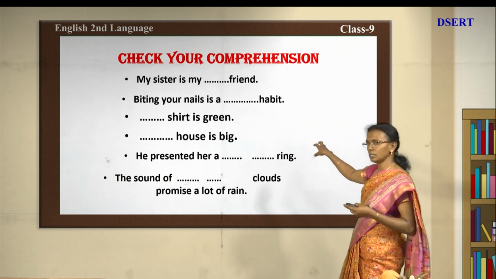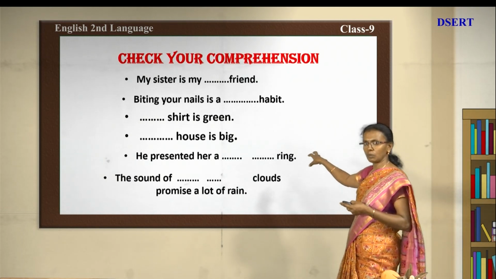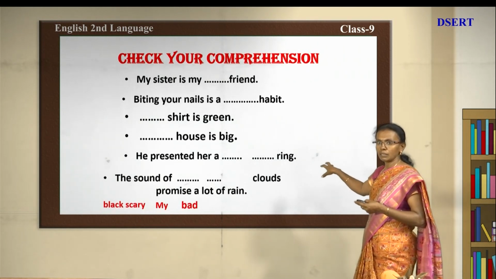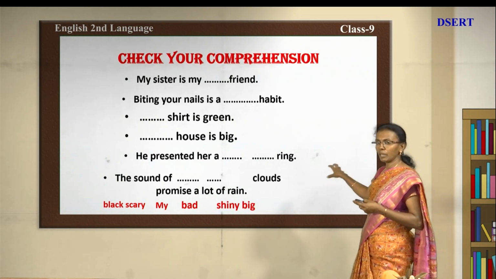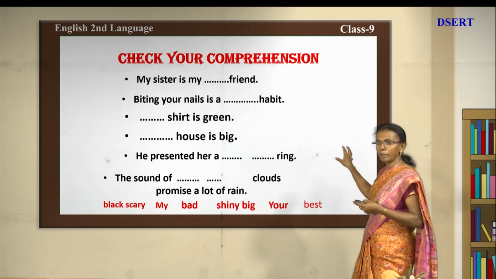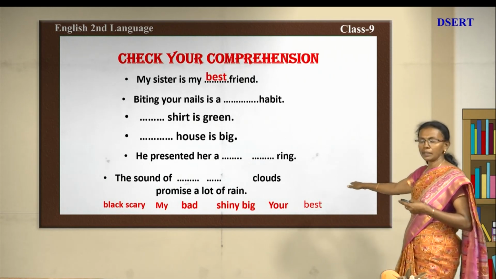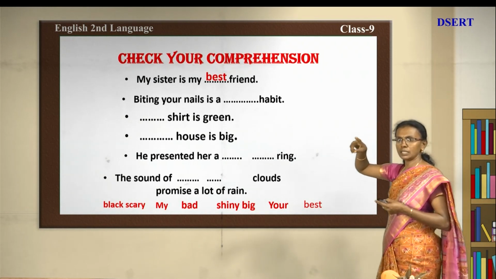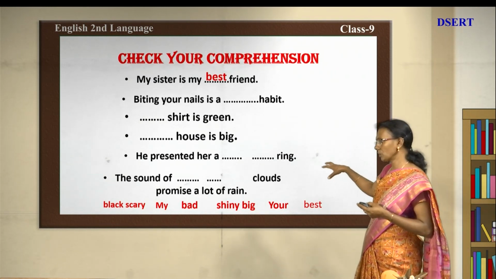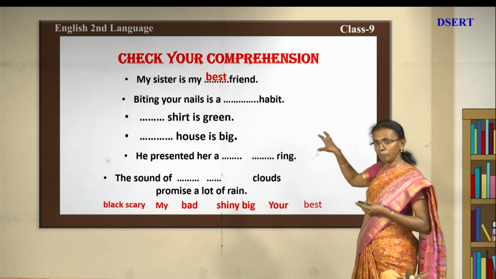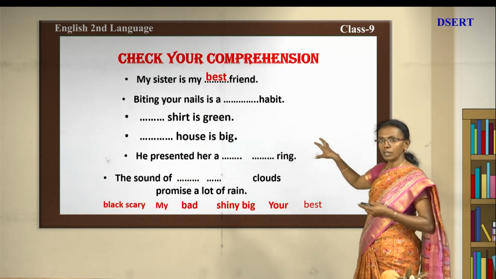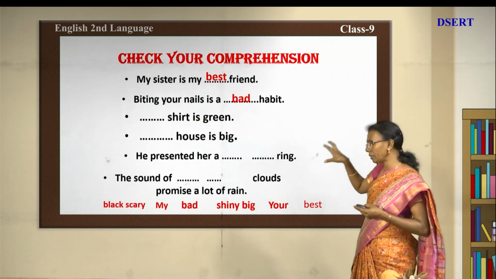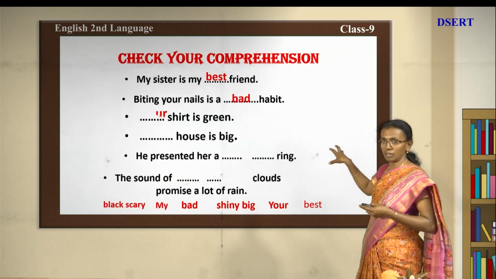The key answers are the describers, meaning adjectives. We will see the key answers first. Black, scary, and my, bad, shiny, big, and what else? Your, best. All these words are key answers. Now you have to find the correct answer. First one is: my sister is my best friend. So you are describing as best. So this is a describer. Now, biting nails is a bad habit. The habit is bad there. You are describing that.